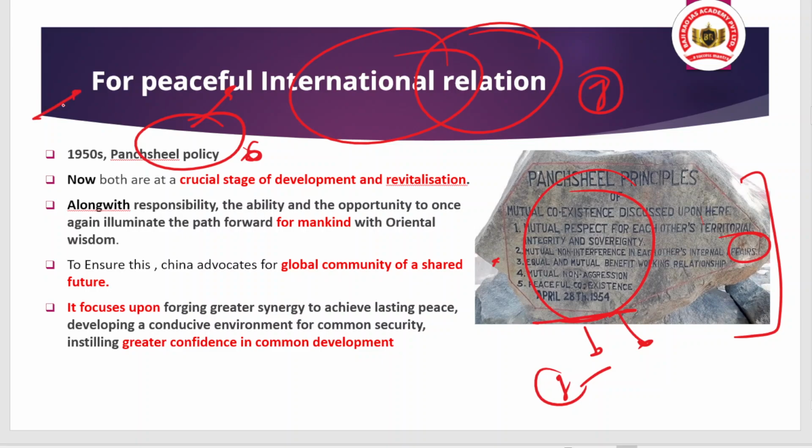But China and India, both, are at a crucial stage of development. Both are focusing on growth, development, reducing inequality and promoting prosperity. So this all indicates the increased responsibility of India and China, so that they can do welfare for mankind and resolve this ongoing crisis at the global level.